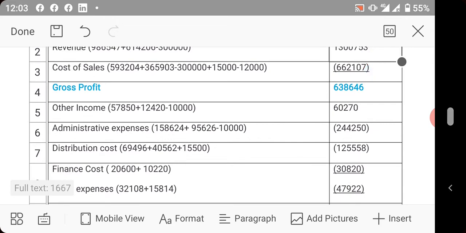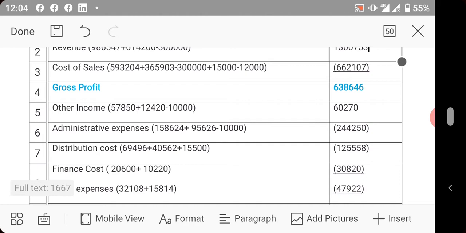Cost of sales, you take the value of the holding company, you take the value of the subsidiary, which are 593,204 plus 365,903 naira. Take away intra-group sales, which is 300 million. Now add back unrealized profits. That is the pattern. You must cram this.